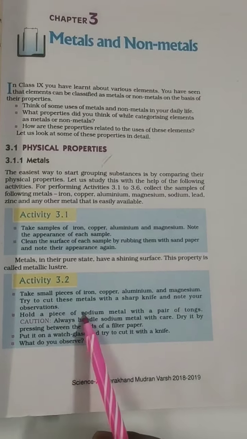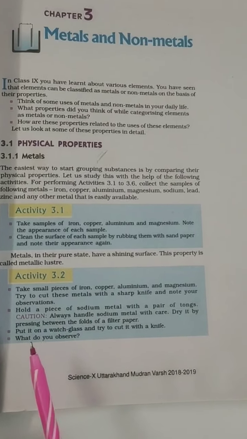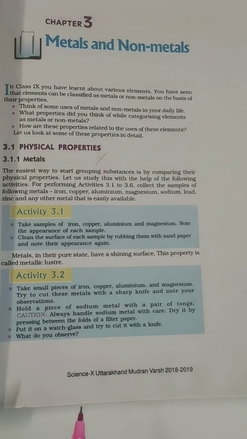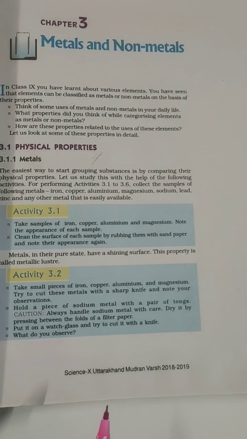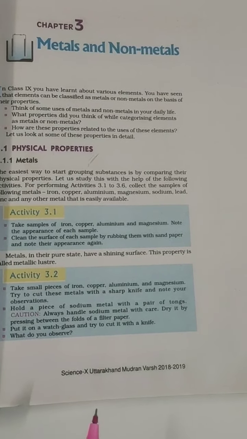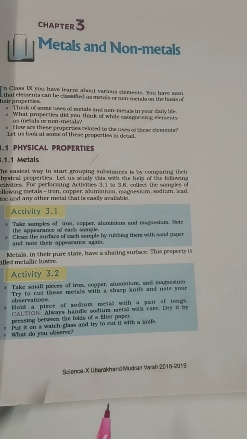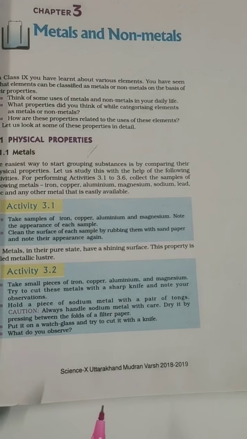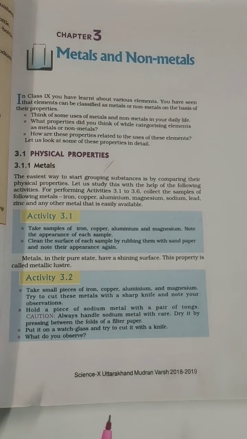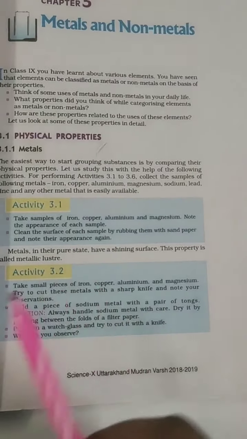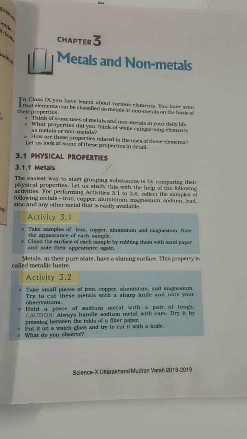Then activity number 2 is that you have to cut small pieces of iron, copper, aluminium and magnesium. So whatever you can get, you will just try to cut them with a knife. What you'll see is that you will not be able to cut those metals with the help of a knife because metals are very hard. So the physical property of metals is that they are very shiny, they have a metallic luster.